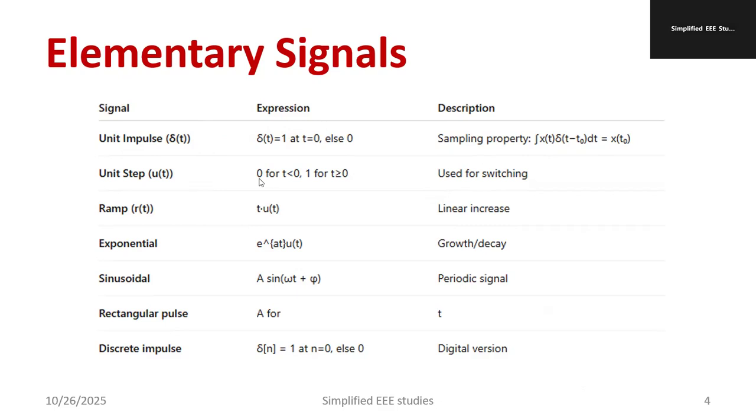Unit step signal, usually denoted by u of t, which is 0 for t less than 0, and 1 for t greater than or equal to 0. It is mainly used for switching applications. Kindly make a note of this. Ramp signal, that is equal to t into u of t.